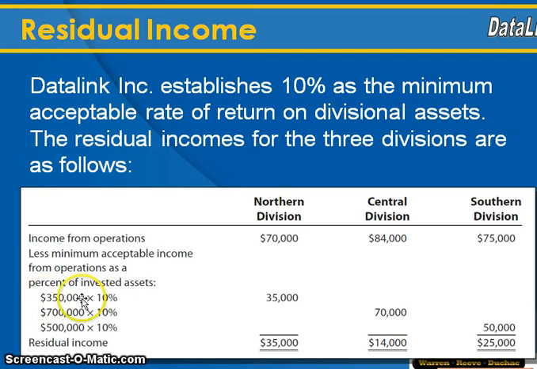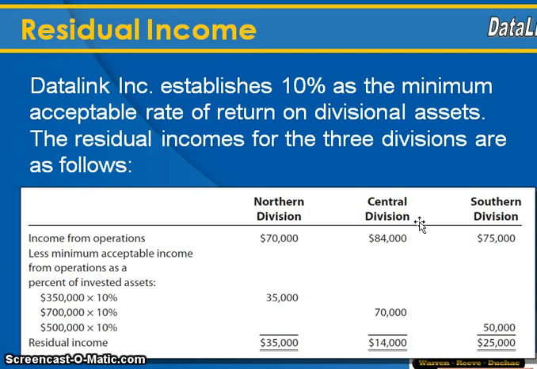Well, their assets, they had 350,000 in assets, and we expect our divisions to at least have a return on the investment of 10%. So that means we expected northern division to have at least a $35,000 income. And so the money that's left over, we actually made 70. We expected that we at least wanted to make a minimum of 35, so our residual income's 35.